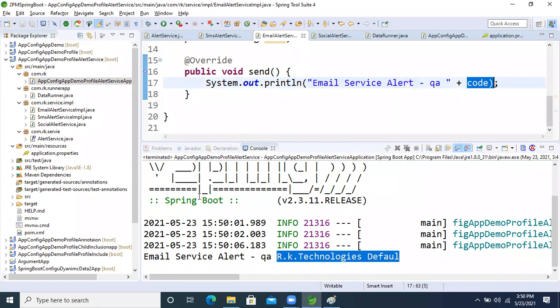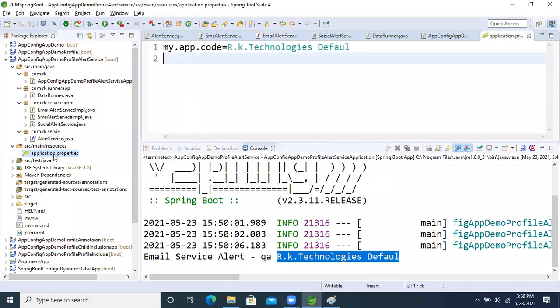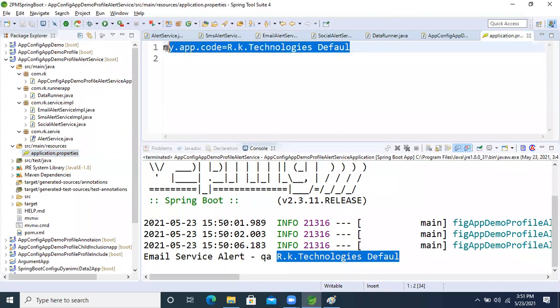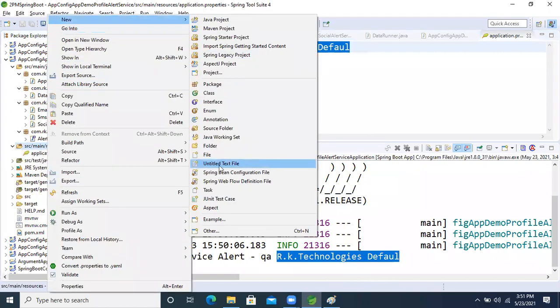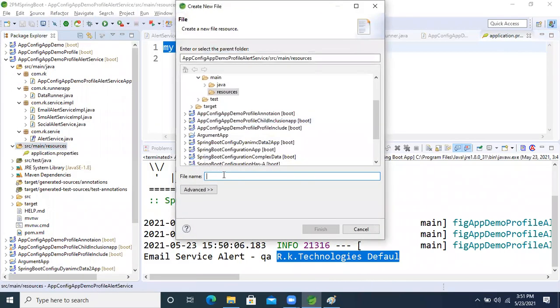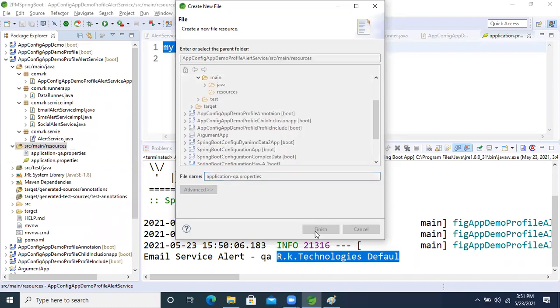So what we will do now, guys, come inside that, this is the default. If nothing matches, then we will get this result. So I want to create one more. Right click, new file. Inside that, application dash qa. I'm giving the qa profile dot properties. Now finish it.